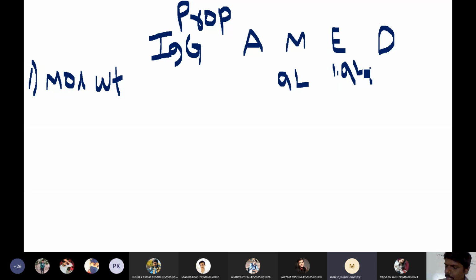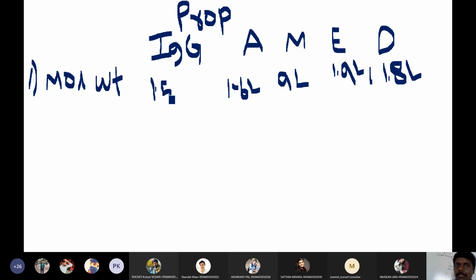Then the third one will be IgD, with 1.8 lakhs. So IgD is 1.8 lakhs. Then you have IgA with 1.6 lakhs. So IgA is 1.6 lakhs. Then last and final is IgG with 1.5 lakhs.